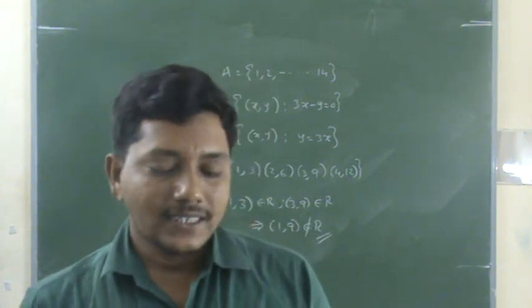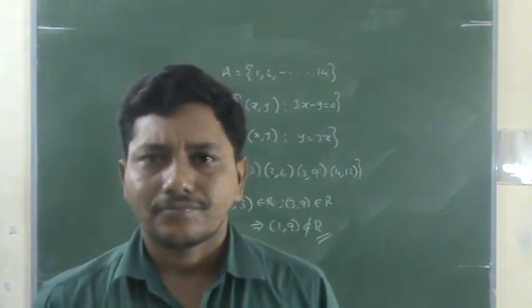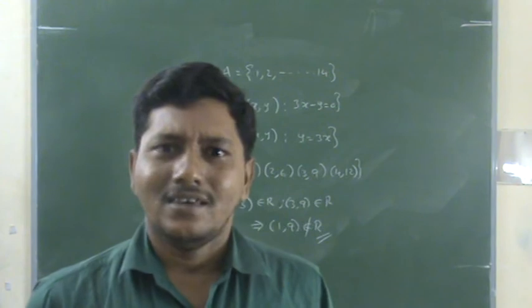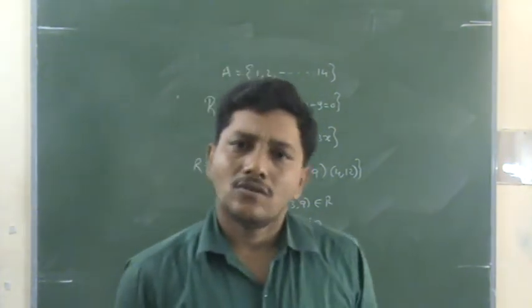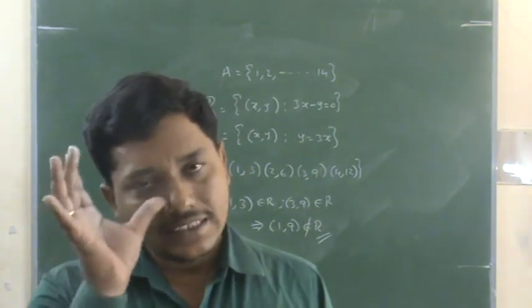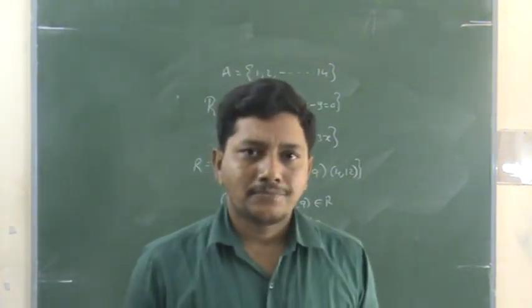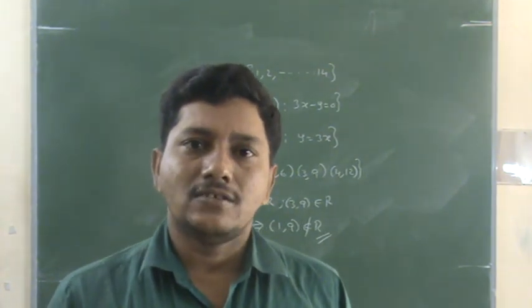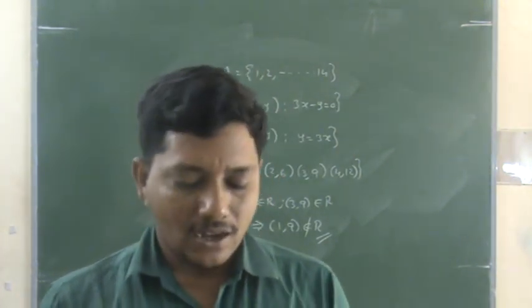Suppose (x,y) such that x and y work at the same place. It is an equivalence relation. Why? Because me and me, that means (a,a), myself only, belongs to the same set. So (x,x) also belongs to R, so it is reflexive. (x,y) belongs to R, and (y,x) also belongs to R, so it is symmetric. (x,y), (y,z): x, y, z, all three are working at the same place, right? So therefore it is also transitive. The fifth problem is